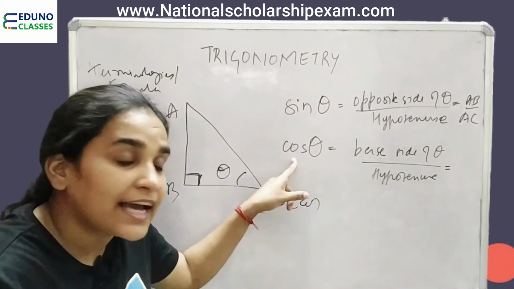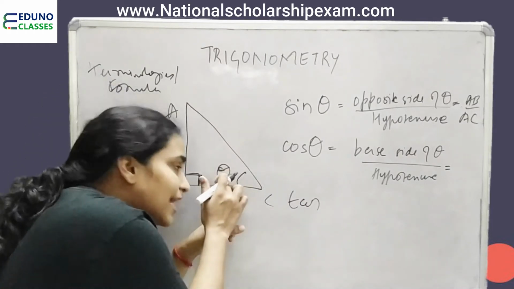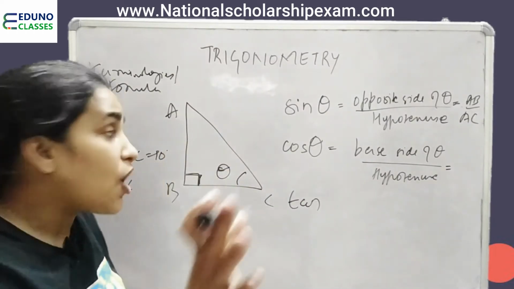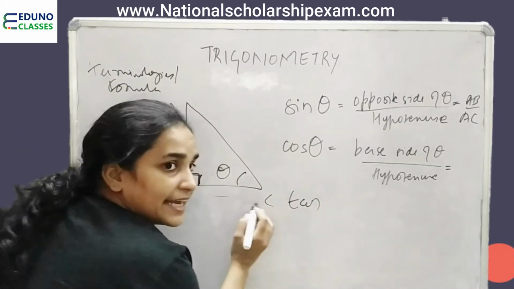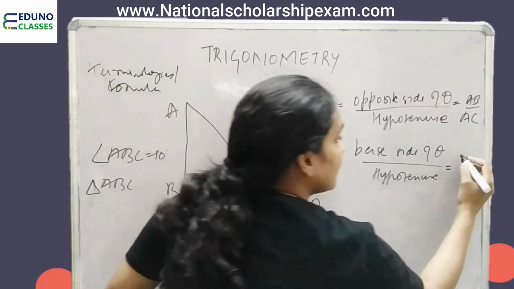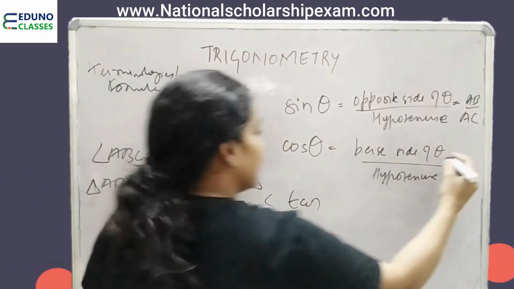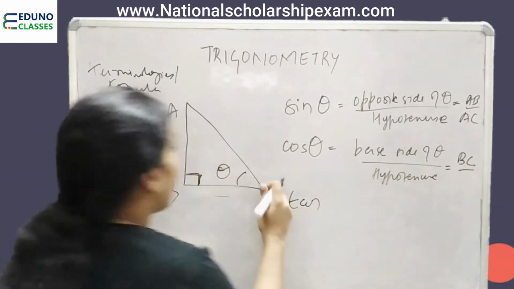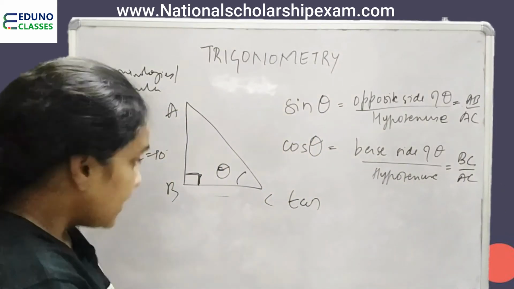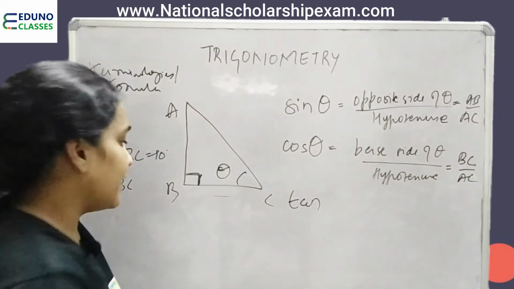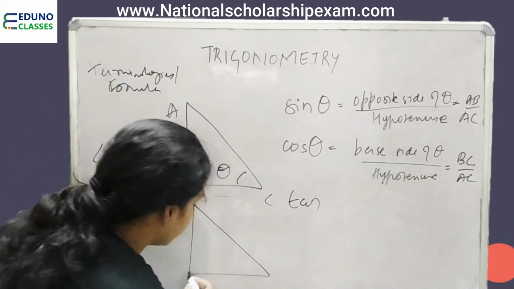What is cos theta? Cos of this angle theta is equal to base side of theta, which here in this triangle is BC, and hypotenuse is AC.